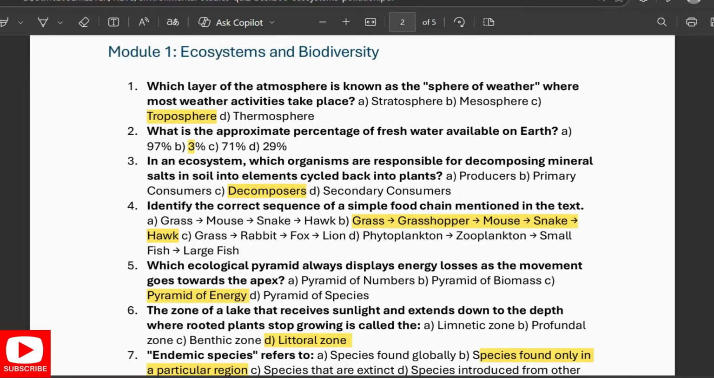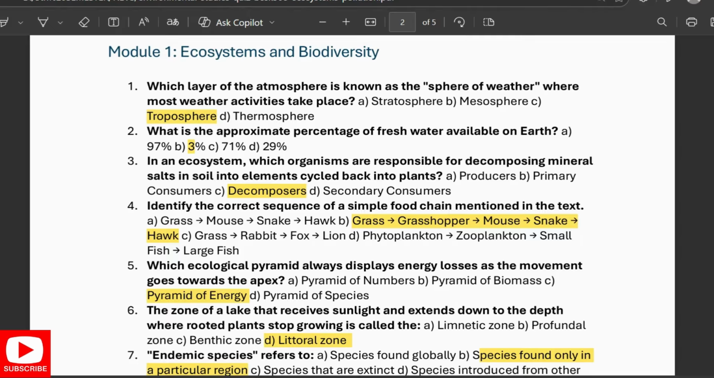Which type of farming causes the most amount of deforestation? Subsistence farming. Which layer of the atmosphere is known as the sphere of weather? Where most weather activities take place is the troposphere. Which of the following is the approximate percentage of fresh water available on Earth? 3%. In an ecosystem, which organisms are responsible for decomposing mineral salts in soil into elements cycled back into plants? Decomposers. Identify the correct sequence: grass, grasshopper, mouse, snake, and hawk. This is a simple food chain.